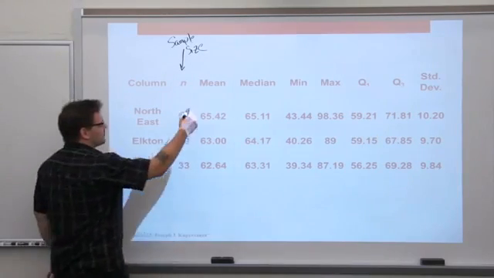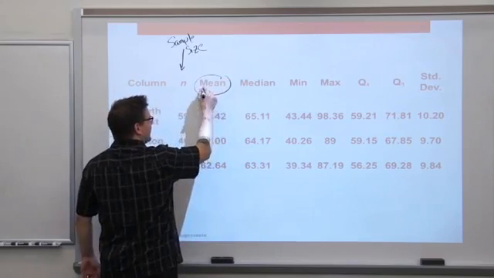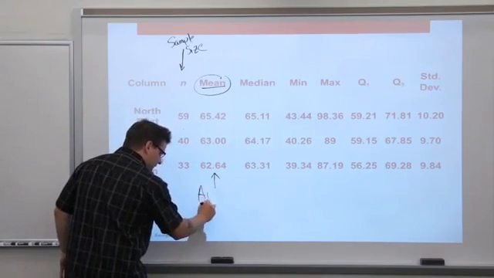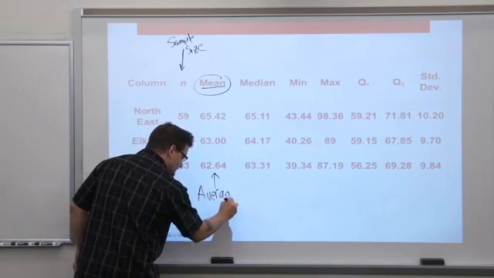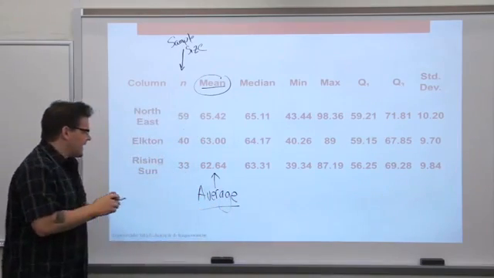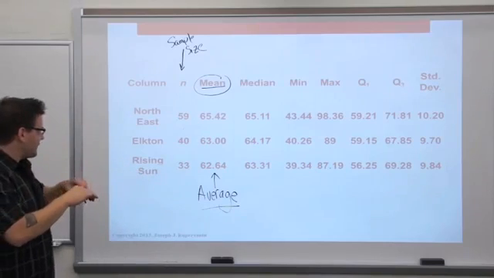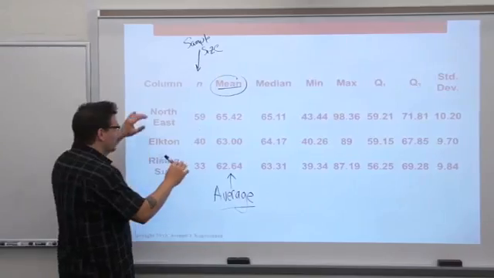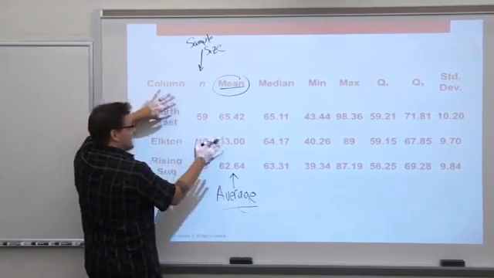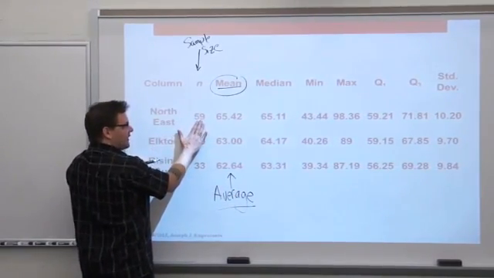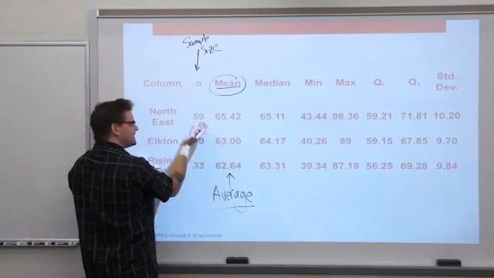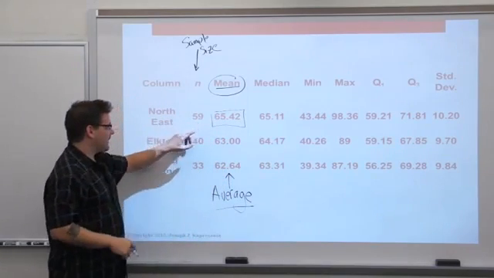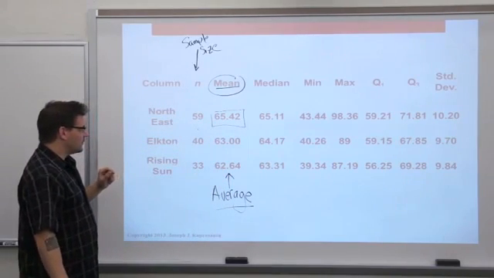You probably know what the mean is, and if you haven't used that, it's just the average, right? This is just simply the average. And you've calculated averages before. If you go bowling and you bowl 3 games, add up your scores, divide by 3, that's your average score. For Northeast, I would take the 59 fry weights. I'd add them all up. I'd divide by 59, and for Northeast, the mean fry weight was 65.42.